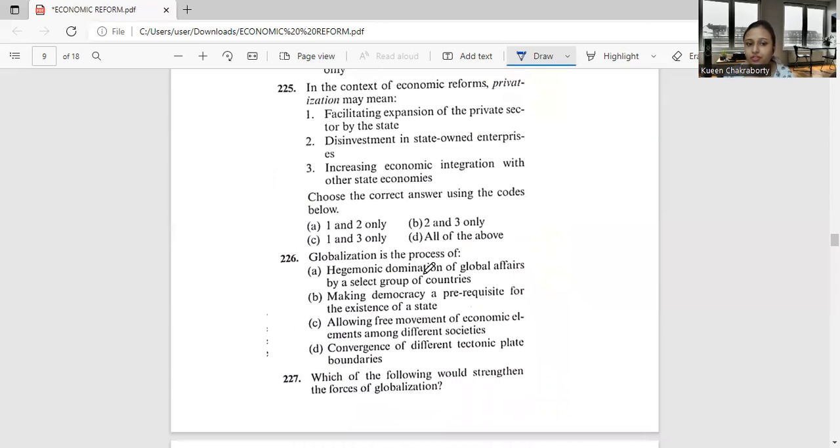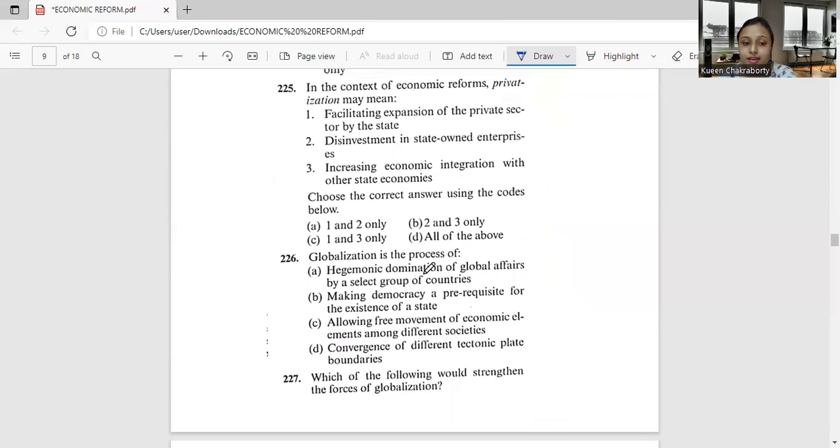Moving to question 225. In the context of economic reform, privatization may mean: one, facilitating expansion of the private sector by the state; two, disinvestment in the state-owned enterprises; three, increasing economic integration with other state economies. We have to choose the correct codes, 1 and 2, 2 and 3, 1 and 3, or all of the above.